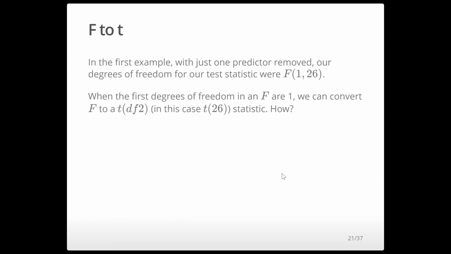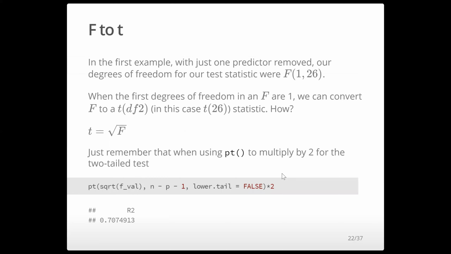Anyone remember how we do that? It's just the square root of F is T. An F with the numerator degrees of freedom being 1 just converts to T squared. Just remember that when using the PT function, we have to multiply by 2 for the 2-tailed test. Here you see I just plug in the square root of my F value from my first example into the T statistic probability function, and I get the exact same result. So I get the same p-value that I got before.